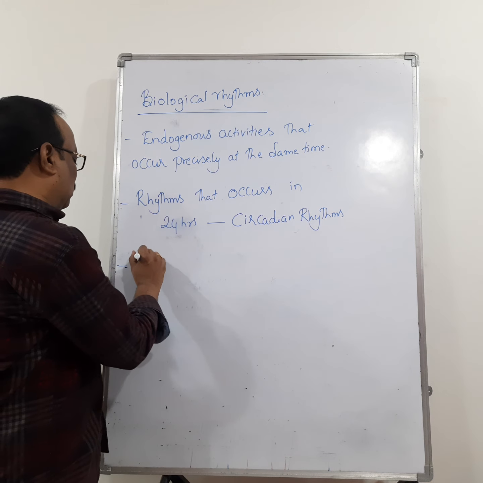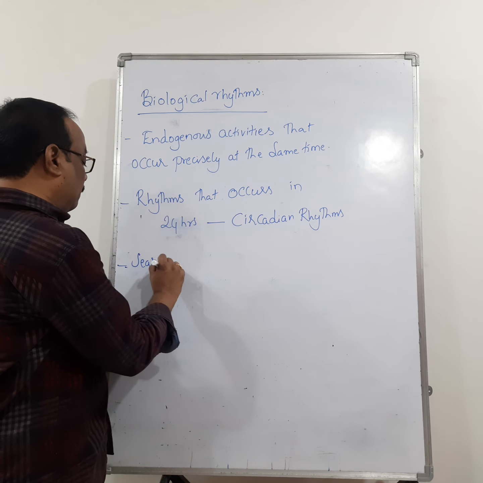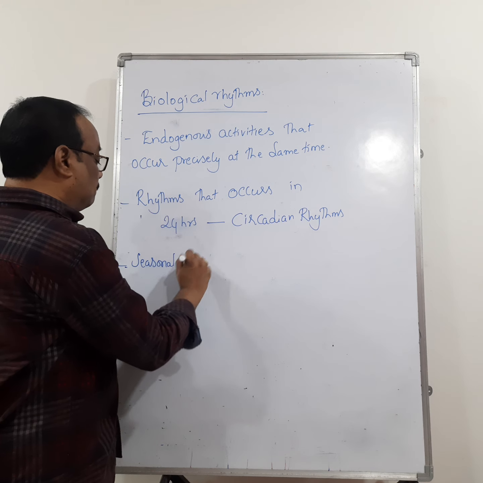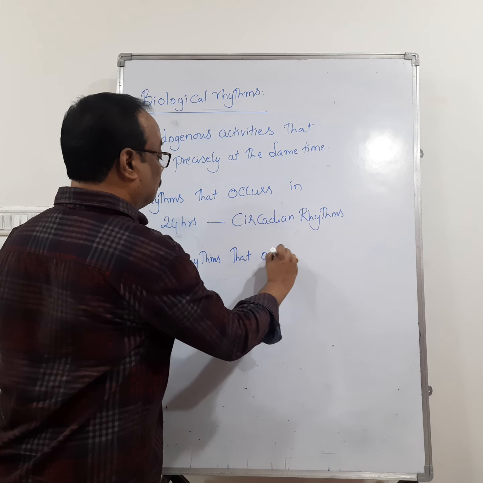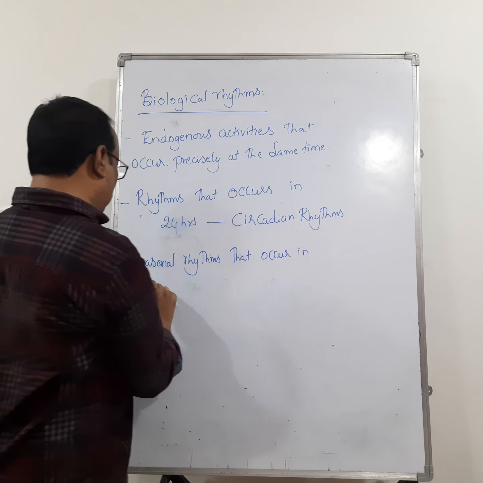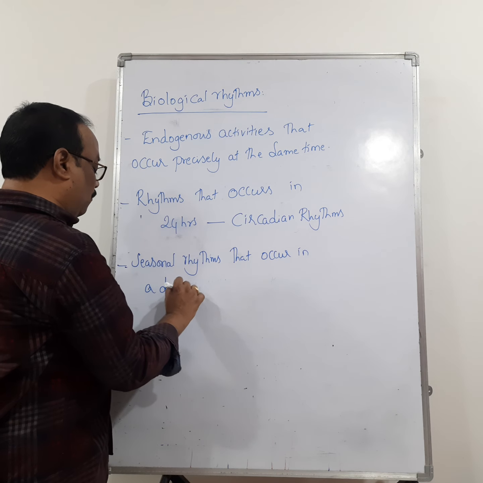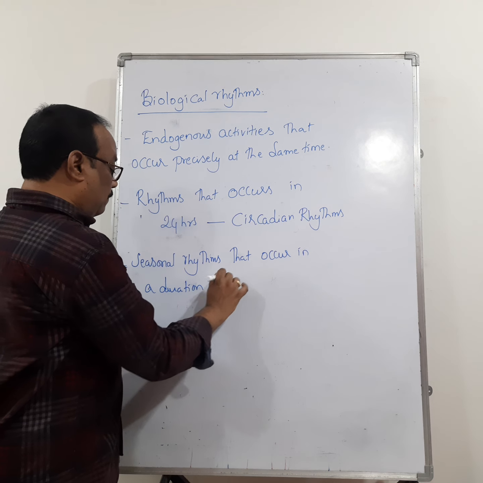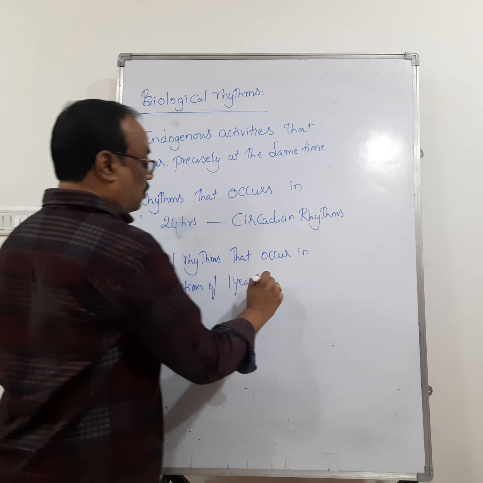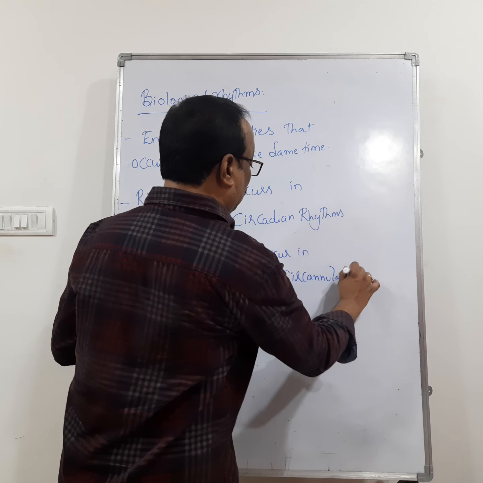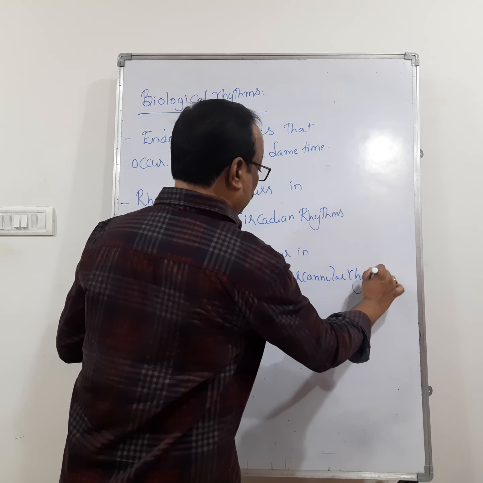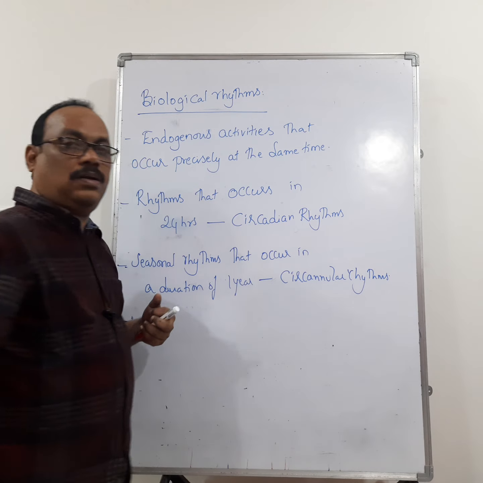The seasonal rhythms that occur in a duration of 1 year are called circannual rhythms.